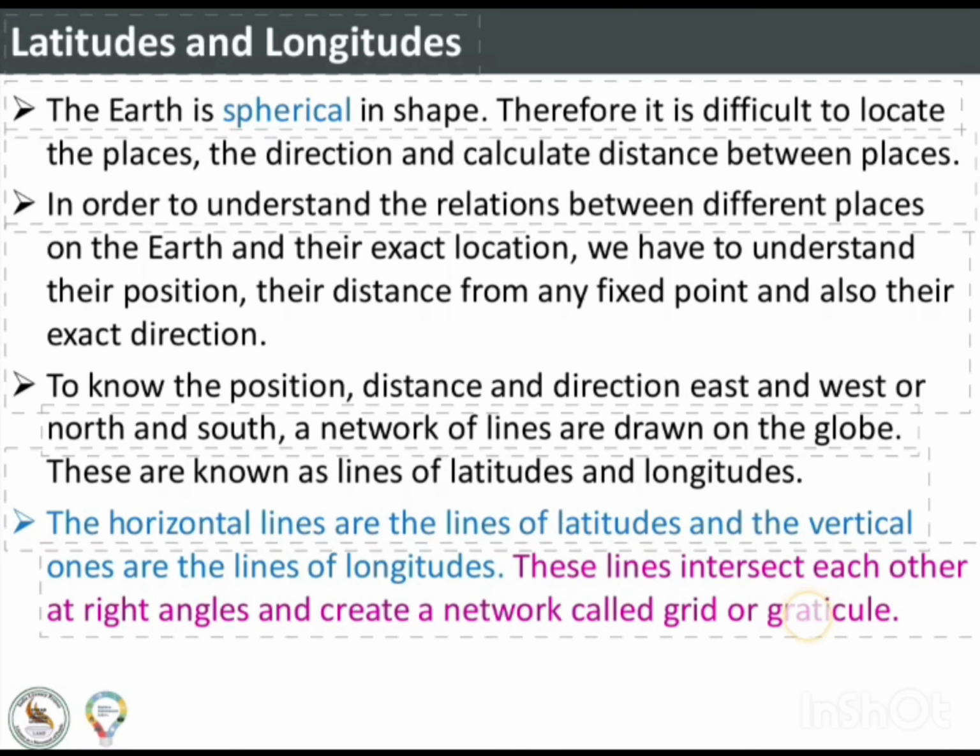To know the position, distance, and direction, east and west, or north and south, a network of lines are drawn on the globe. These are known as lines of latitudes and longitudes. The horizontal lines are the lines of latitudes, and the vertical ones are the lines of longitudes. These lines intersect each other at right angles and create a network called grid or graticule.